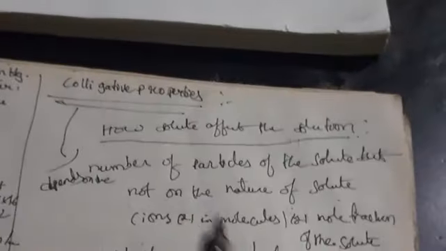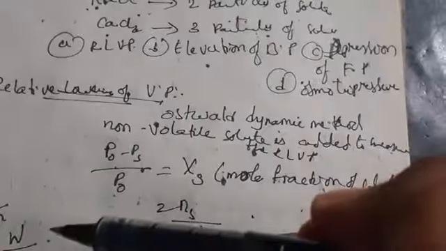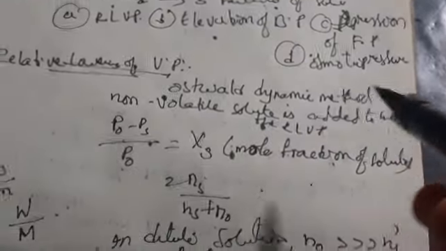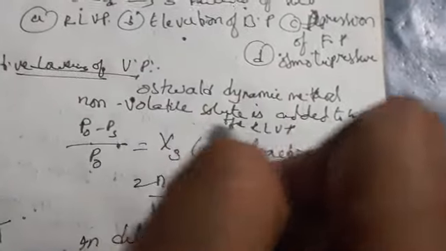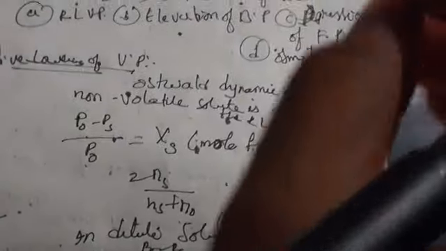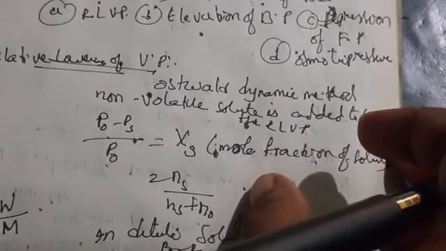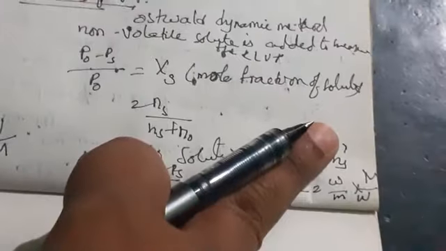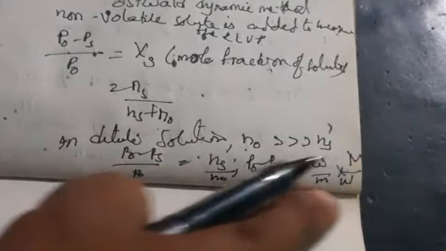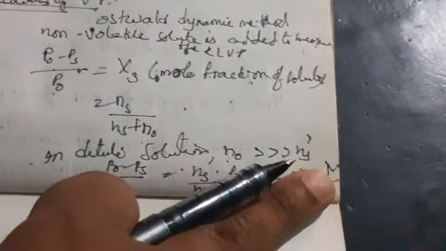What happens here? I told you how colligative properties, how the solute affects the solution. According to the Ostwald dynamic method, a non-volatile solute is added to measure the relative lowering of vapor pressure. If we have to find the molecular weight of the solute, capital M, we have to take it.